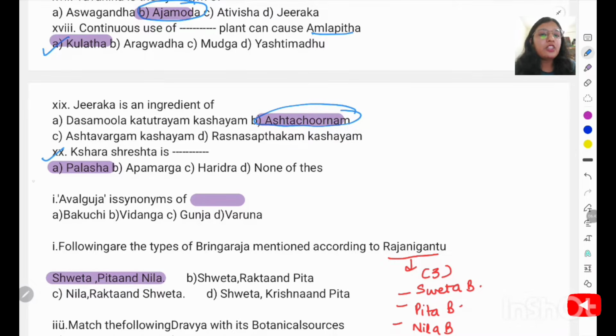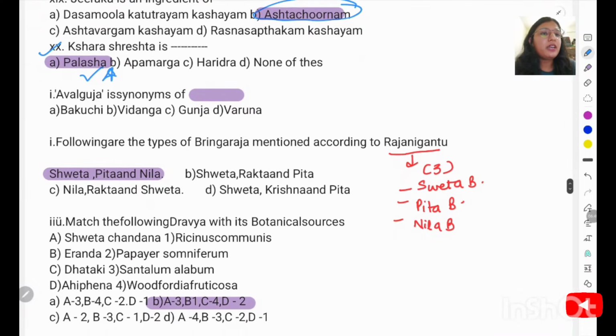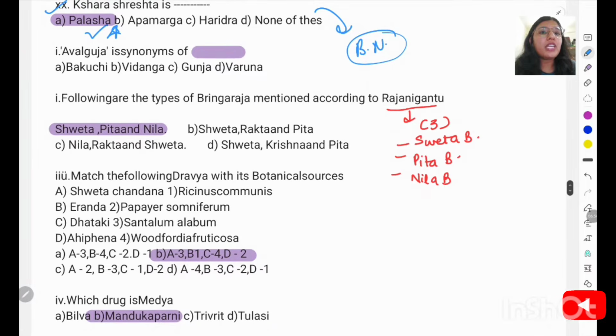And the 20th question of the first set is Shara Sreshtam is. So Shara Sreshtam is our plant Palash. You will comment what is the botanical name of this Palash. Next comes the Avalguja is a synonym of. So Avalguja is actually the synonym of Bakuchi.